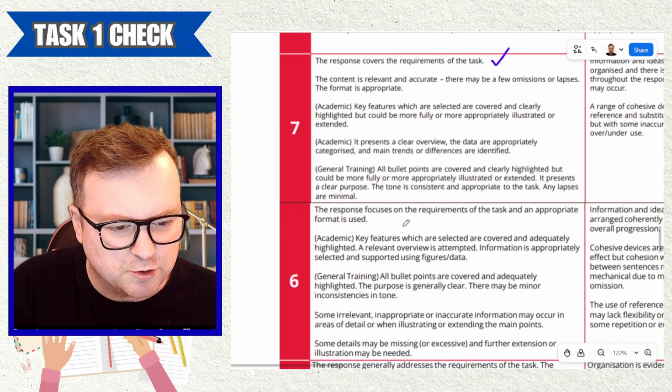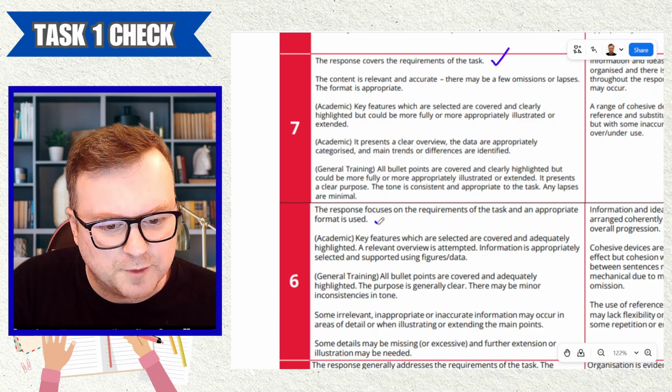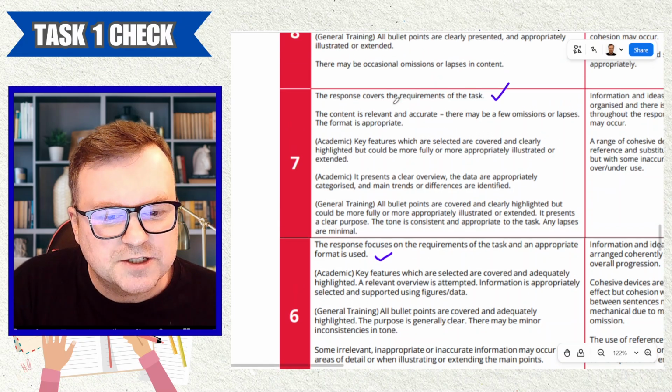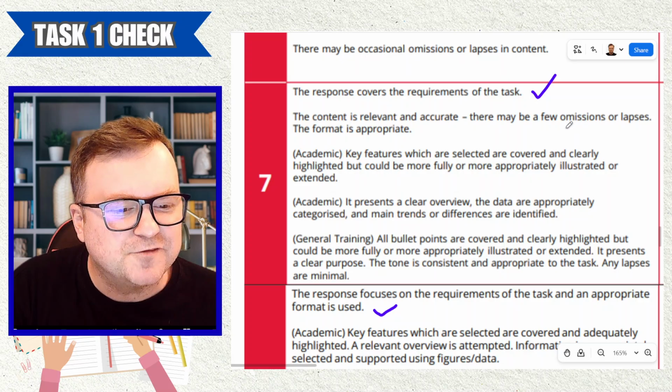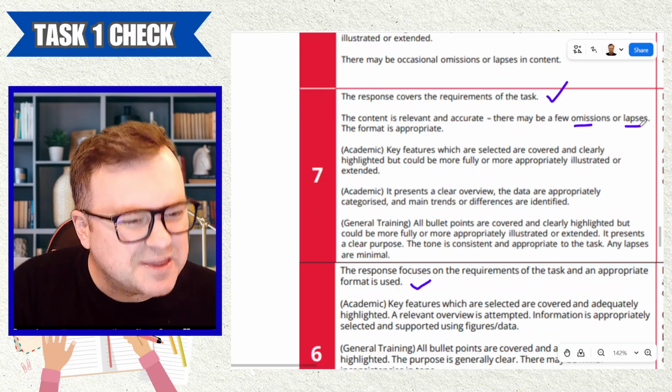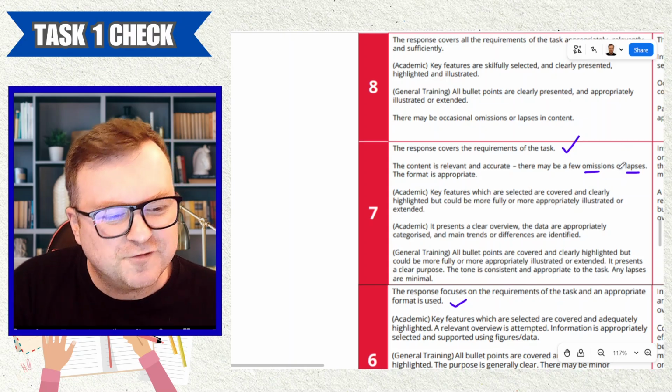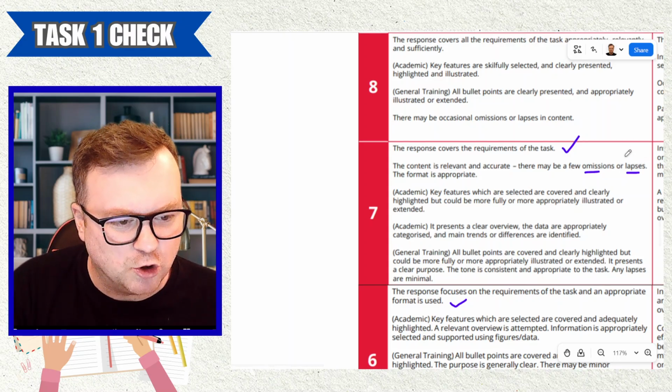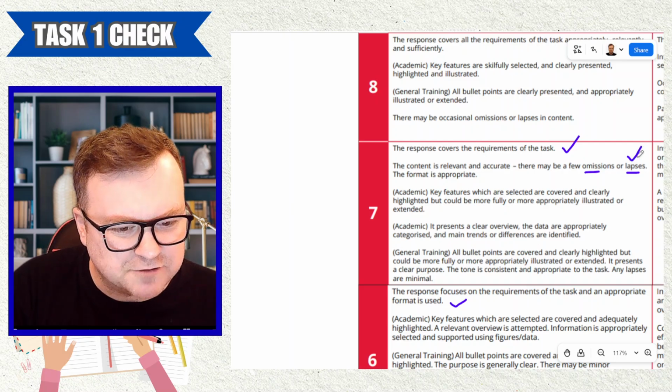Response focuses on the requirement of the task and an appropriate format is used. Yes. Content is relevant and accurate. There may be a few omissions and lapses. And I think that's what we have. We have just a few lapses in content about the accuracy of the content.